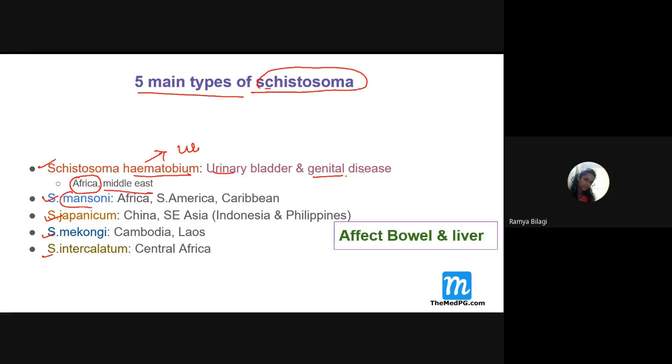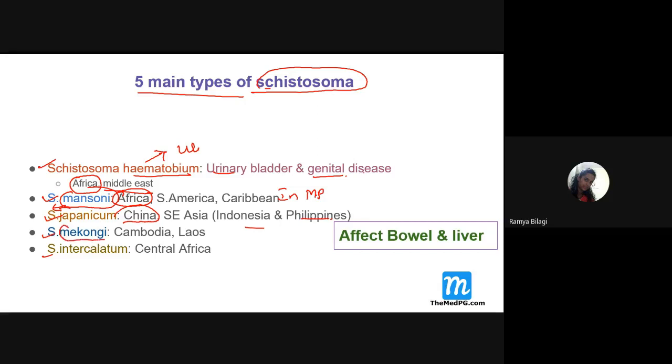Whereas Schistosoma mansoni, where does it reside, students? Schistosoma mansoni will reside in the inferior mesenteric plexus. It is also more commonly seen in African people. Schistosoma japonicum, the name itself is explanatory, is seen in China, Japan, Indonesia and the Philippines.